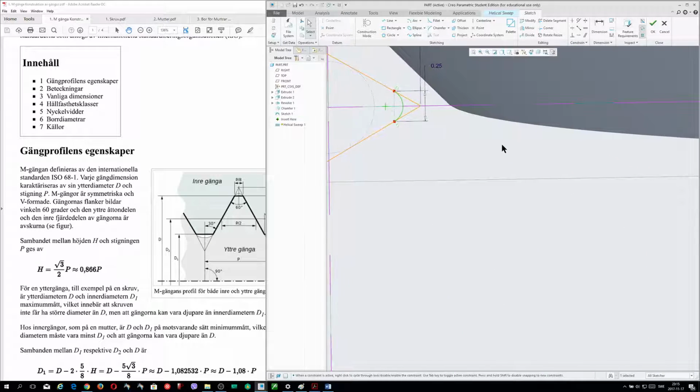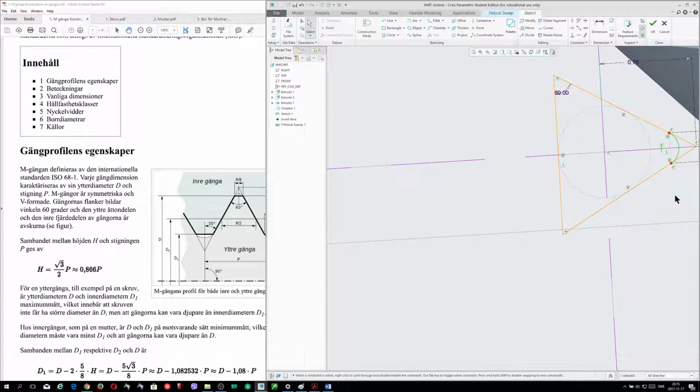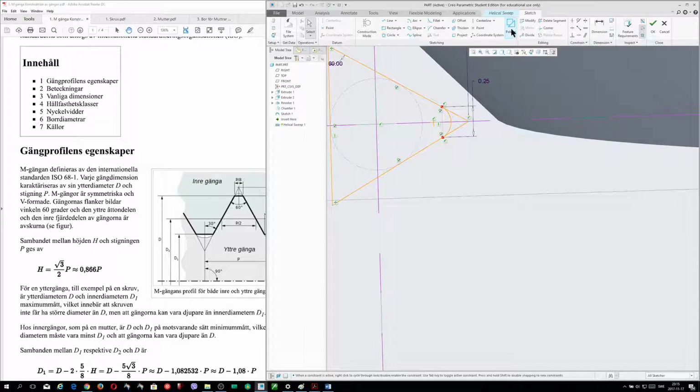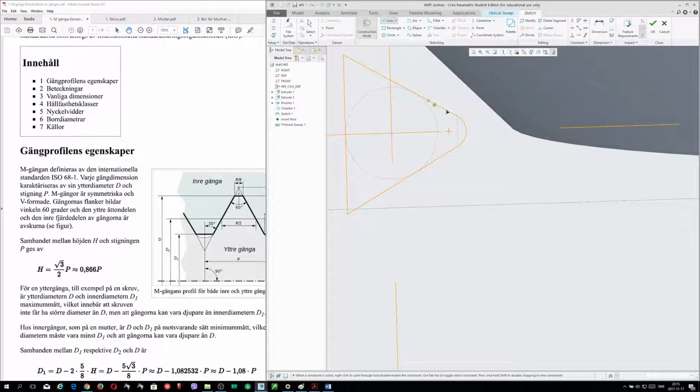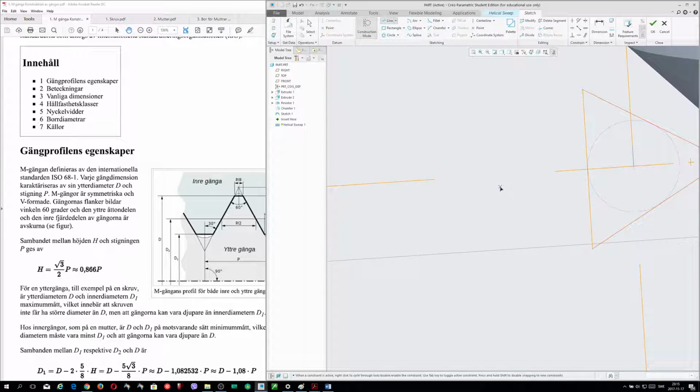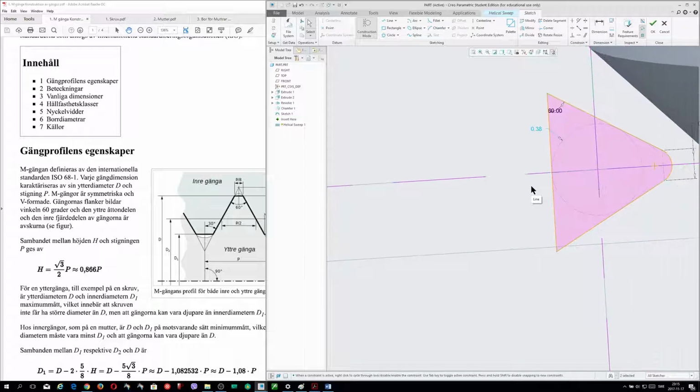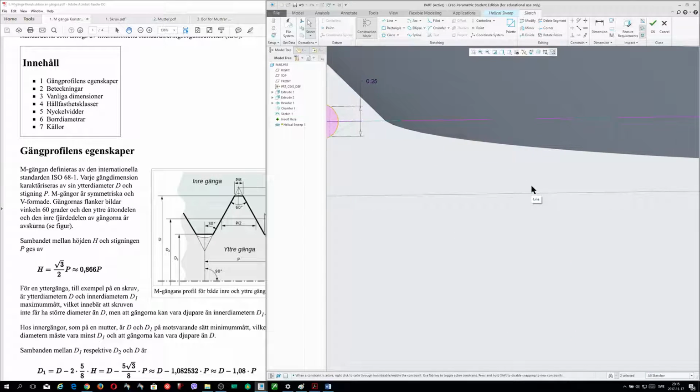You see that we have a tangent here, but now I must delete this segment here and this segment too, and I will take this line here because I must have this measurement here. I will show you now.